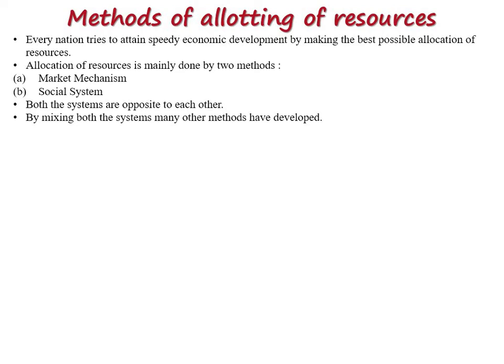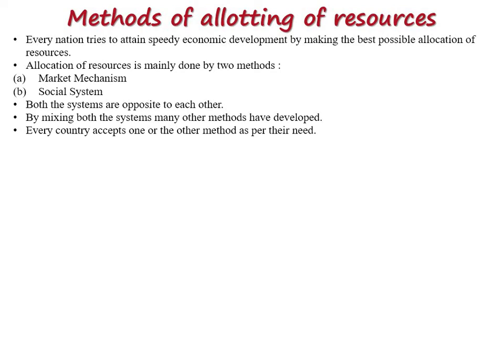By mingling both systems, many other methods have developed. Different countries adopt different methods as per their choice, but these two methods are at the center. So every country accepts one method or another as per their need or requirement.